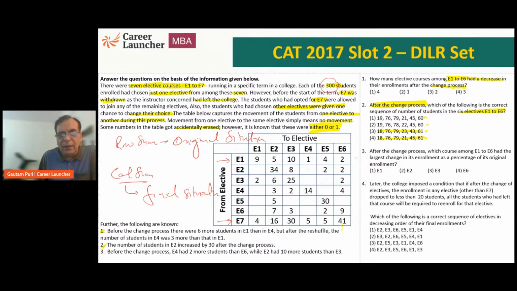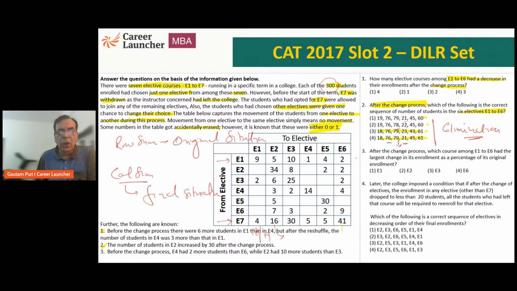It tells me E1 sum is going to be either 18 or 19. E2 the sum will be 76. E3 the final sum is going to be either 78 or 79. E4 sum will be either 21 or 22 or 23. Similarly for the others. Which means if I can find a couple of sums of the columns, I should be able to eliminate choices. So this particular question will help me in elimination of choices.